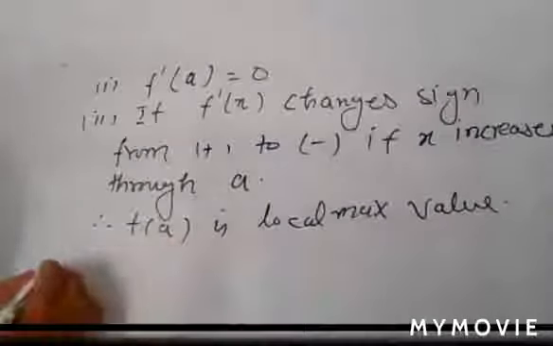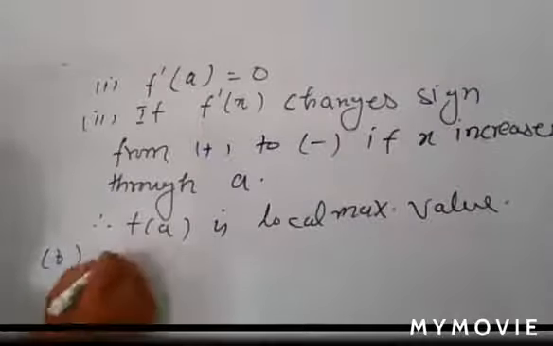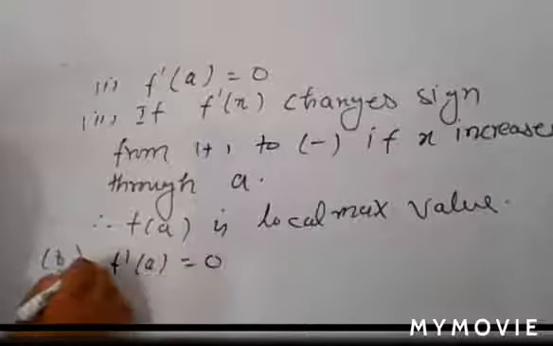Now you write the second, the b point. x is equal to a is a local minimum point of f if f dash a is equal to 0. This is your first condition.